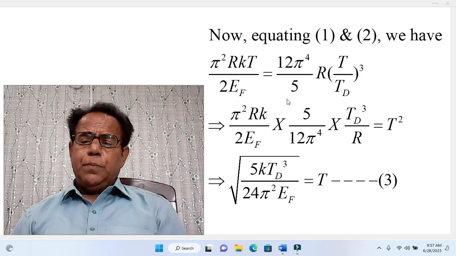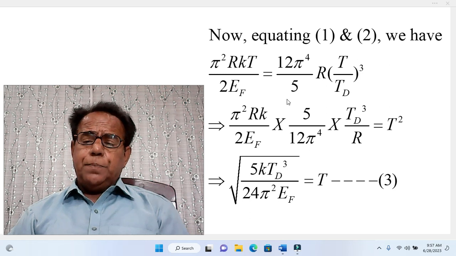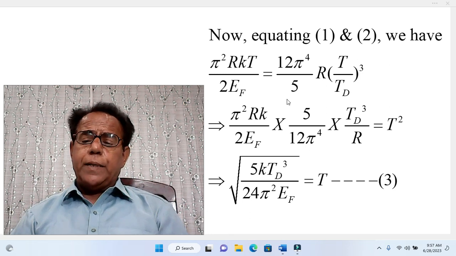Yes, because 12 into 2 equal to 24. In the numerator there is π² and in the denominator there is π⁴, so π⁴ in the denominator has been reduced to π², into Fermi energy E_F. This is equation number 3.